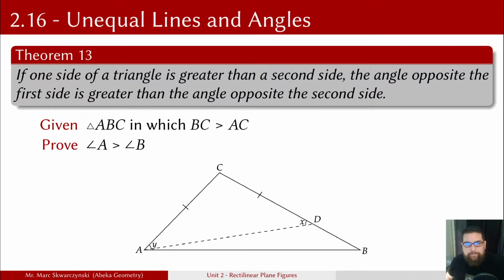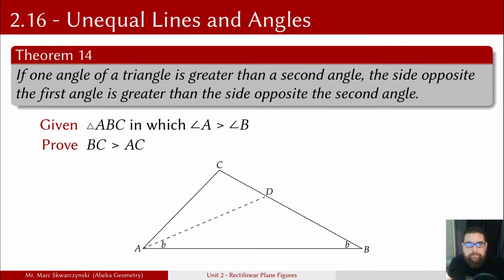Theorem 14. If an angle of one triangle is greater than a second angle, the side opposite the first angle is greater than the side opposite the second angle. Okay, these things tend to hurt my head when I'm reading them. So basically, this is the converse of Theorem 13, which basically in 13 we had unequal sides yield unequal angles. Now we're going to have unequal angles yield unequal sides, which makes sense.